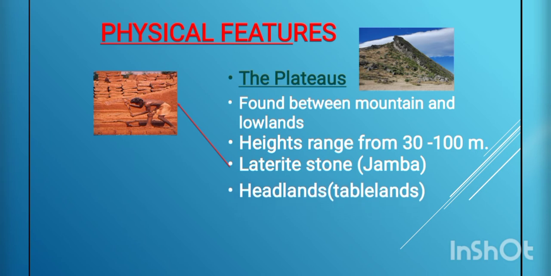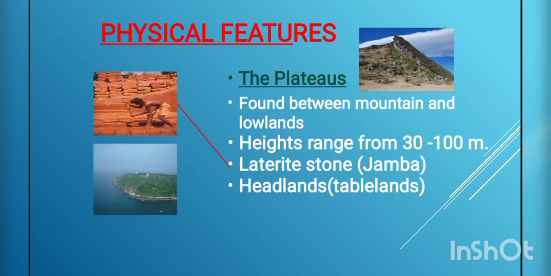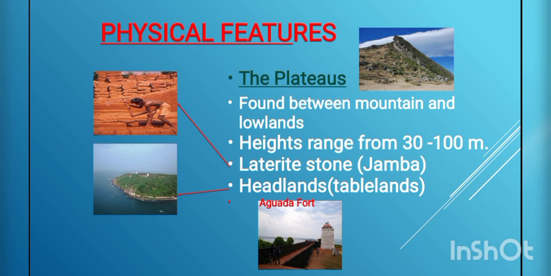There are many headlands and tablelands found in the plateau regions. What are tablelands? Tablelands are the area that goes into the river or water. It is surrounded on three sides by water, and it touches the land on one side. That is called a tableland. Many beautiful islands you will find in this region. An example is Marmagoa, where the port is. That is one example of a tableland. And Aguada Fort, very famous in Goa, is also an example of a tableland. Here is Aguada Fort.